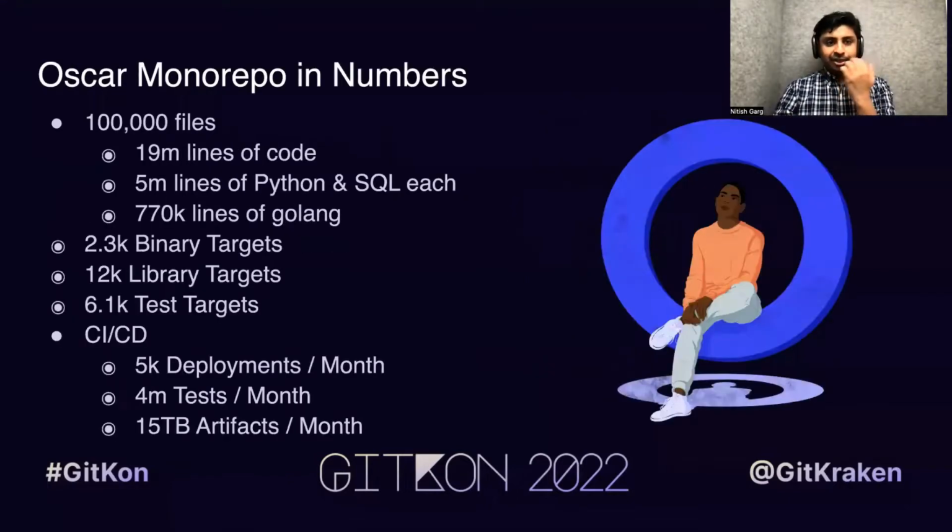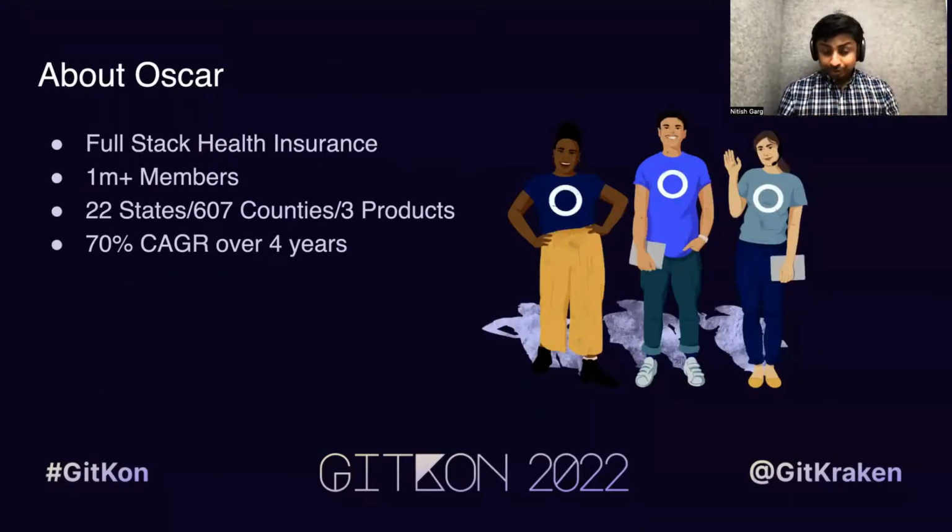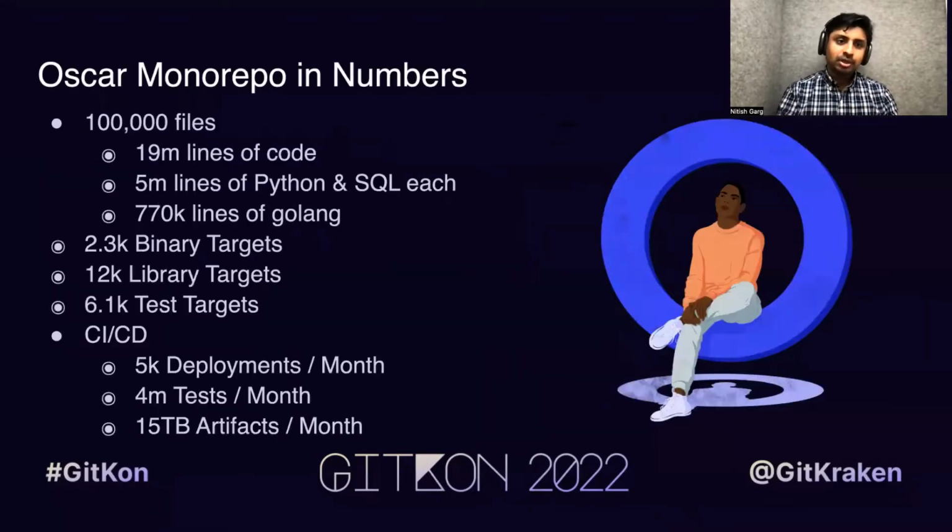This sort of grand vision to build a full stack health insurance company is leading towards a lot of microservices that we have built in house. So let's see Oscar Monorepo in numbers. We have around 100,000 files in our Monorepo, which has around 19 million lines of code, out of which 5 million lines of Python and SQL each, then around 770K lines of Golang, and then around 2 million lines of JavaScript. Another lens on the Monorepo could be from microservice point of view.